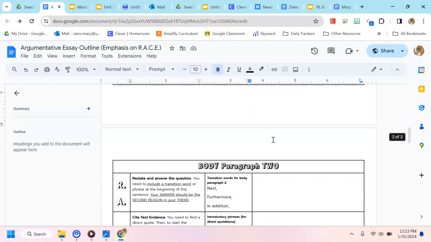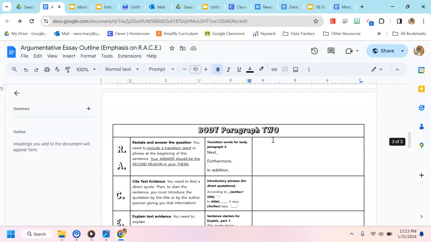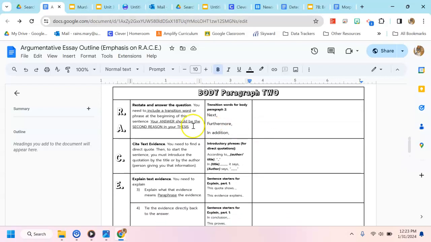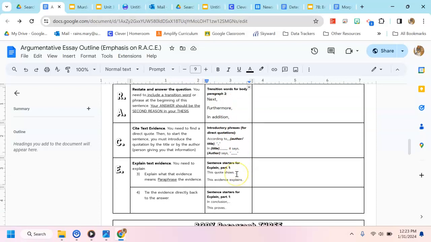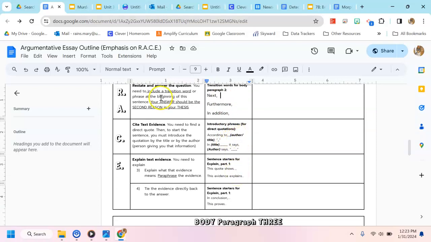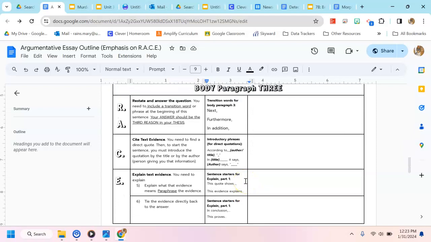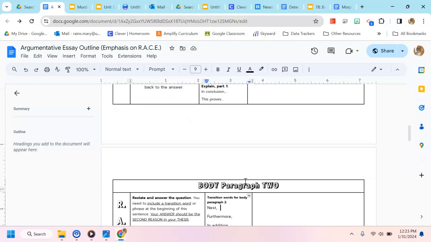So that was body paragraph 1, this is body paragraph 2, and you also have body paragraph 3. The only difference would be that the reason changes in each of them, and then you will use different transition words or phrases to guide them along. The ones that I gave you for this would be next, furthermore, or in addition to. And then obviously because the reason is different, the evidence will be different, and then you will go on from there. You'll do that 3 different times for 3 different body paragraphs.